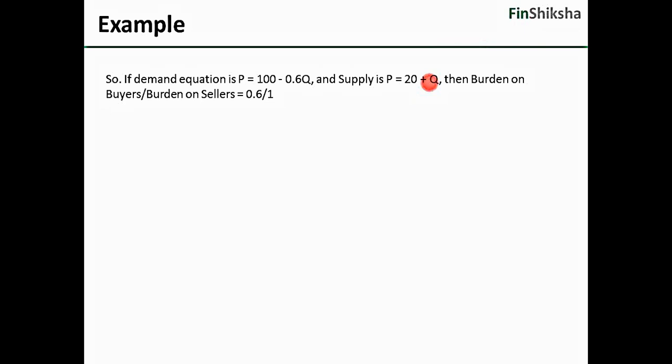Fine. So that's how we can find out what is the burden on the buyer and what is the burden on the seller. Two key points. One, whoever pays the tax doesn't matter. The eventual loss is the same. Second, the sharing of the burden is the same, irrespective of who pays the taxes. Fine. So that's the example on taxation.